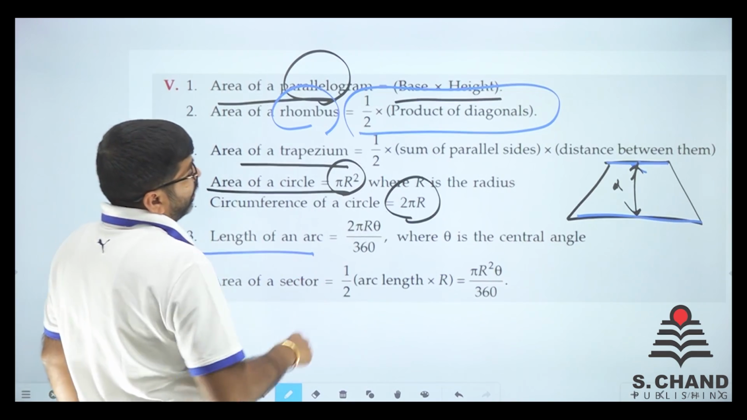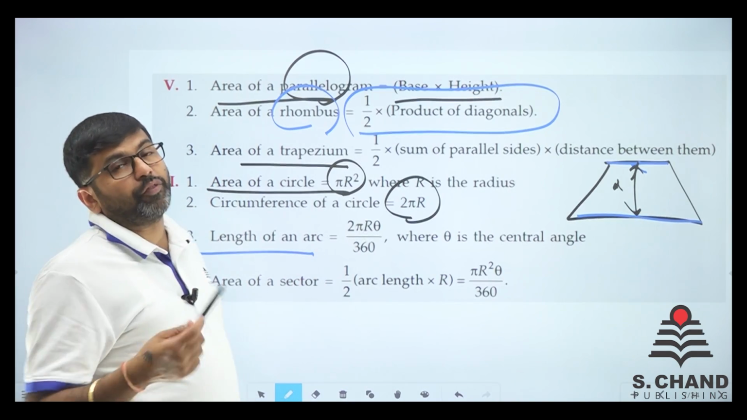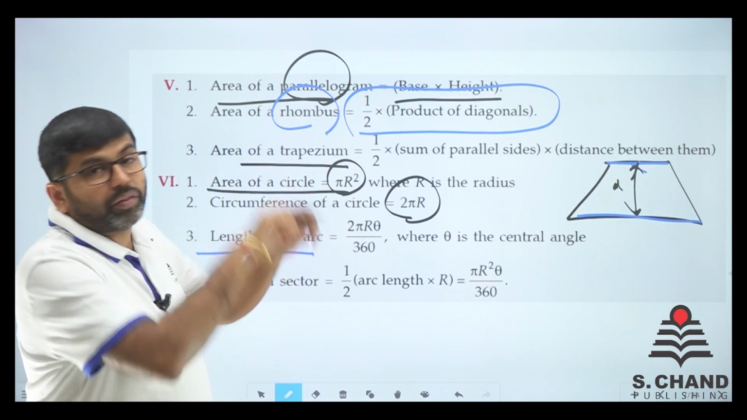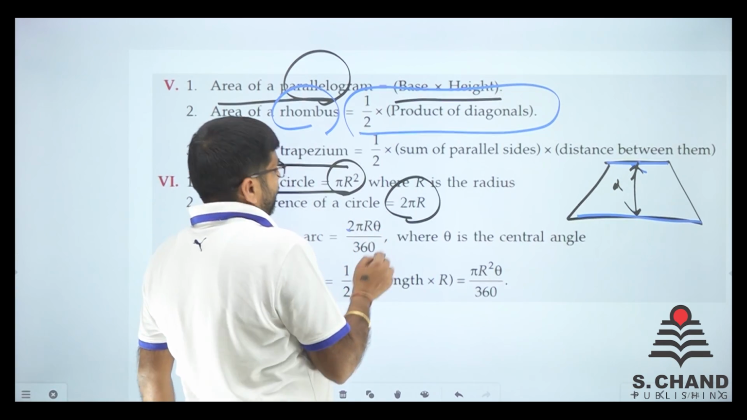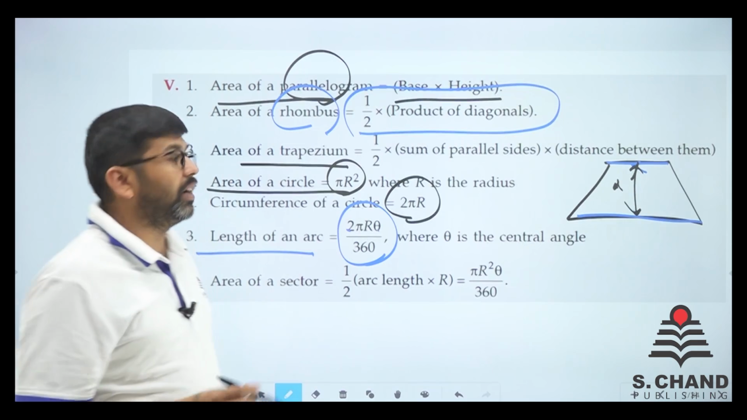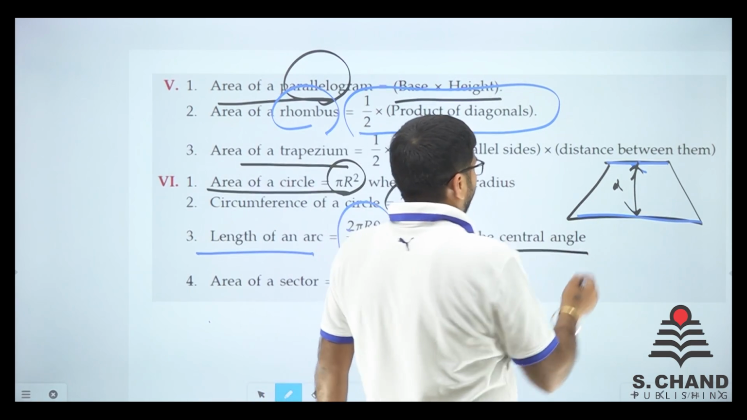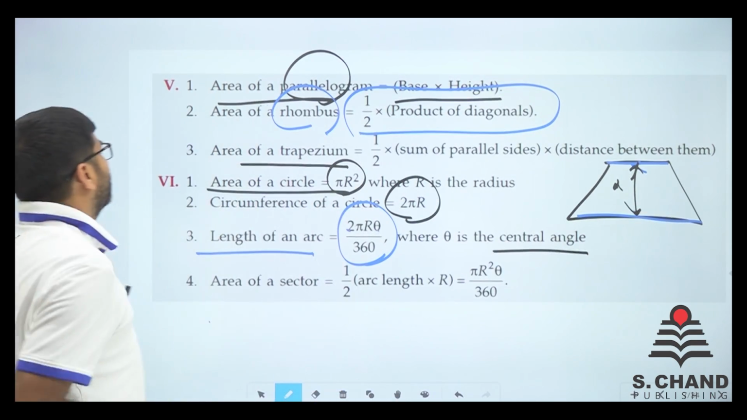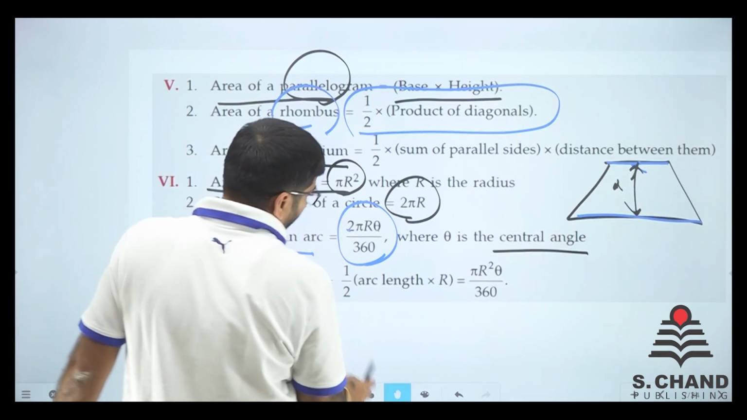Length of an arc. An arc is formed in the circle. So what is the length of the arc? 2 pi r theta by 360. Now what is the theta? Theta is the central angle. Say for example, let me tell you about this.